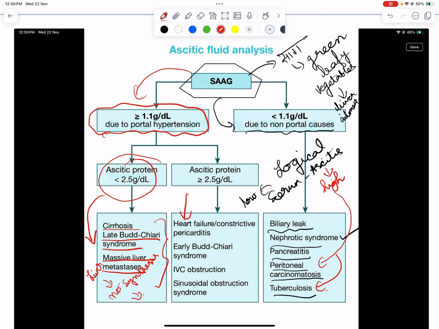But when we come to the next, the ascitic protein is greater than 2.5, and here it is although associated with the liver, but the liver is still having the capacity to synthesize proteins. So: heart failure, Budd-Chiari syndrome, IVC obstruction, and sinusoidal obstruction syndrome.